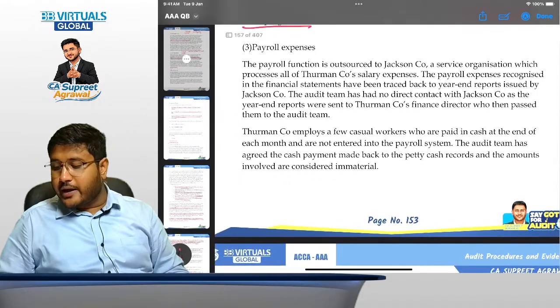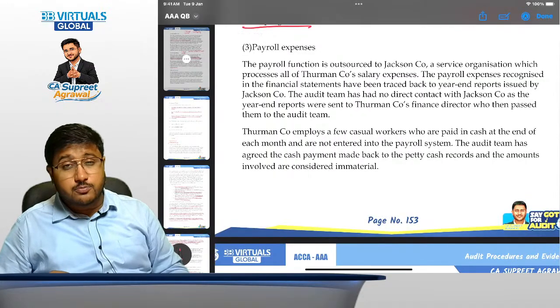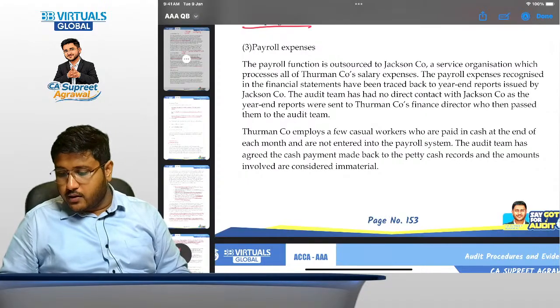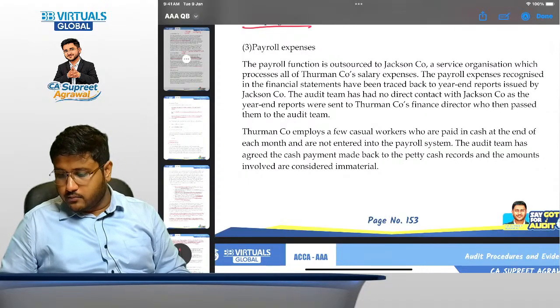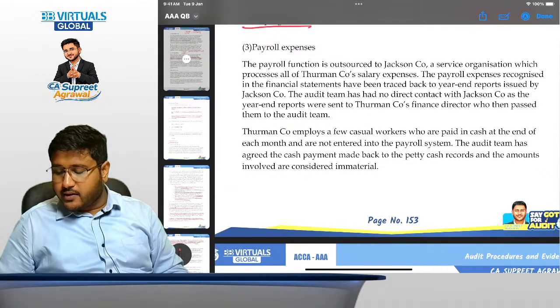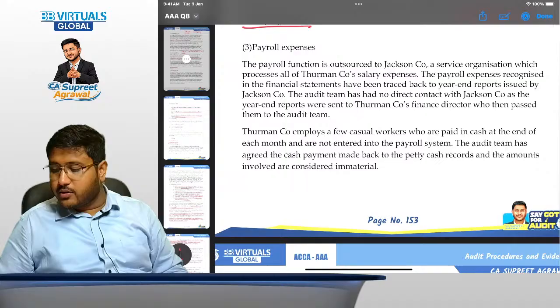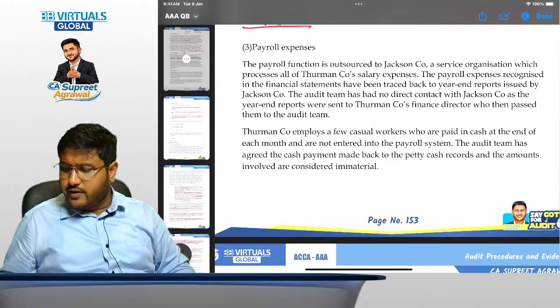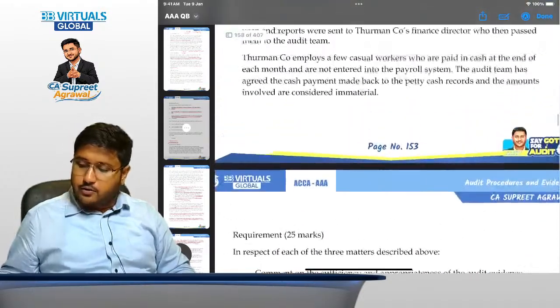Thurman Company employs a few casual workers who are paid in cash at the end of each month. So there's no fixed employment also, and they are not entered into the payroll system. A few casual workers are paid in cash. The audit team has agreed the cash payments made back to the petty cash records, and the amounts involved are considered immaterial. So immaterial amounts are there, and we have tested it also. Now again, same.